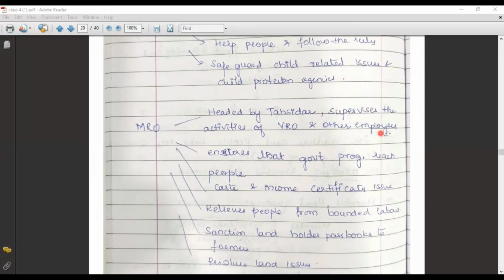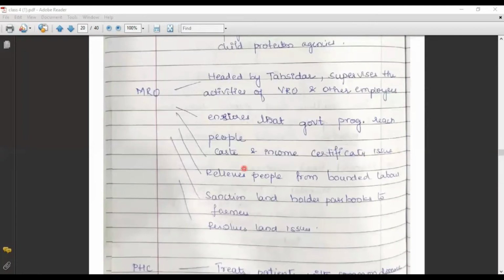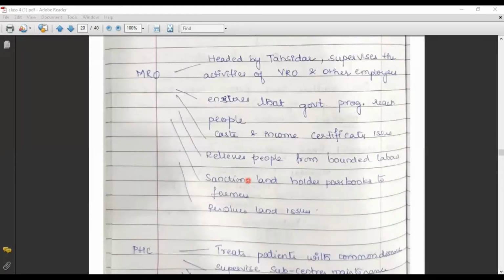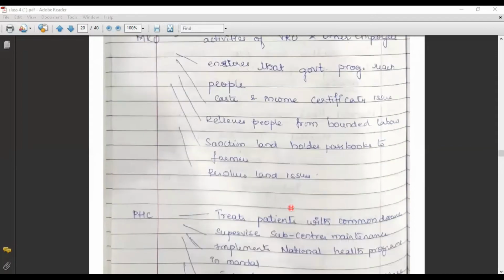The caste certificate and income certificate are also issued by the MRO office. They are going to relieve people from bonded labor. They sanction the landholders' passbook to the farmers. They are going to give a passbook, and they are going to resolve land issues. These are all the roles played by the MRO office.